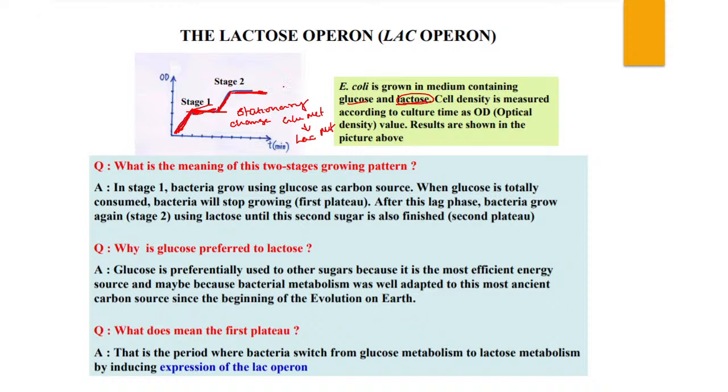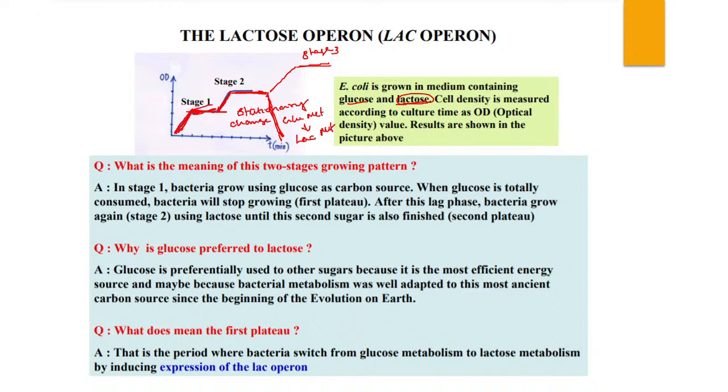If there is no glucose and lactose in the medium, after some time you can see a decline phase also, that is the death phase of the bacteria. If you give another metabolite like arabinose, they will choose arabinose metabolism. Then again you can see one more log phase and one stationary phase, that is stage 3.